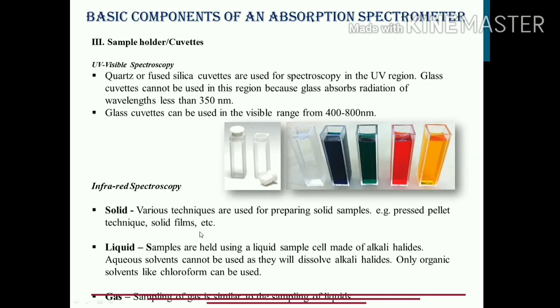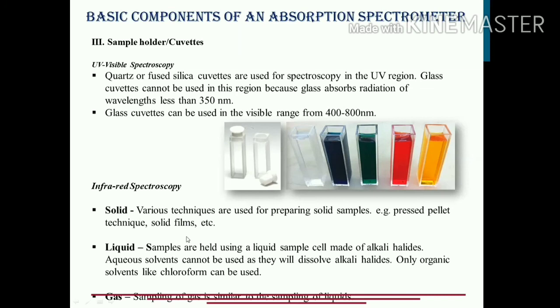But if my sample is clay, normal clay that we have around us, I cannot prepare a film of that clay. For that sake I need to go for the pressed pellet technique. But if a film can be prepared, then you can have a solid film technique also for the sample preparation.